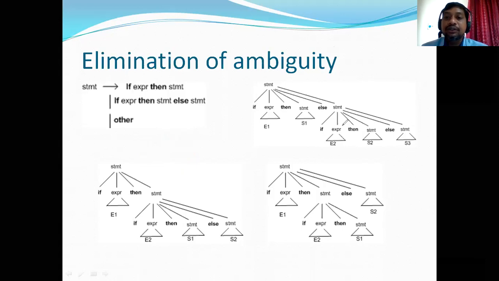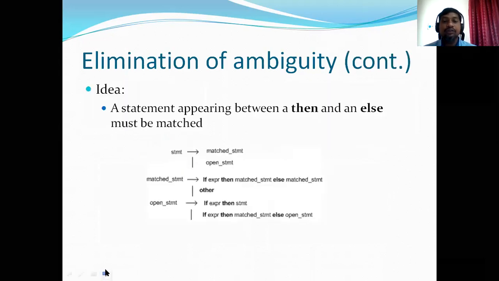Okay, so the ambiguity from this particular dangling else problem can be resolved like this, by adding extra production rules. So what we did here is we have added a matched statement and an open statement. Statement could be a matched statement. Matched statement in the sense, if there is a then, there should be an else. Okay.